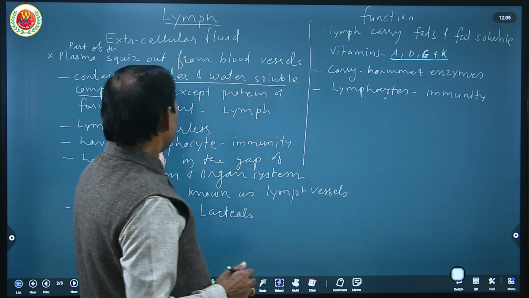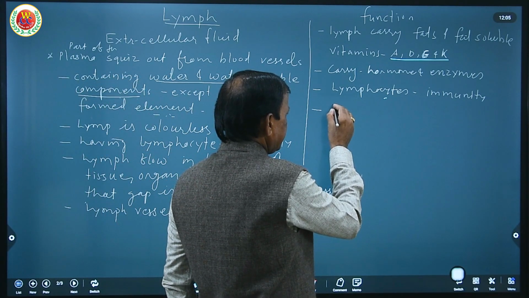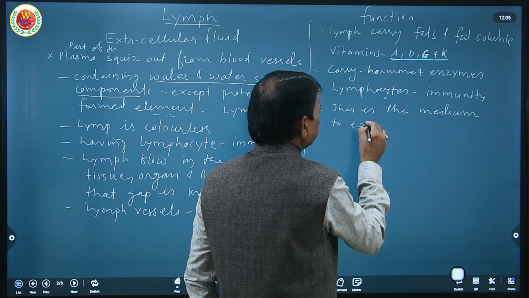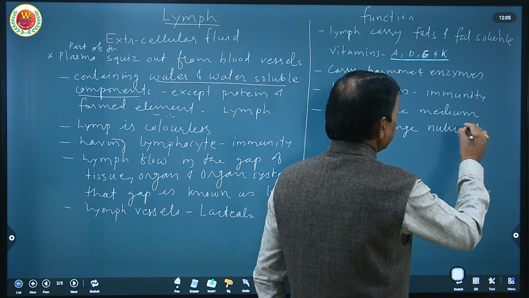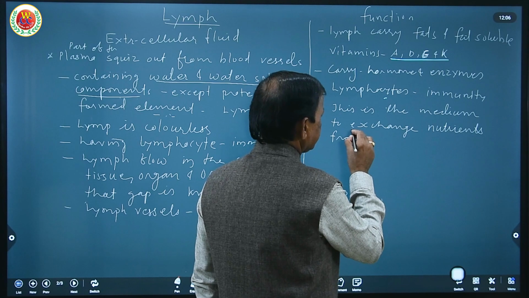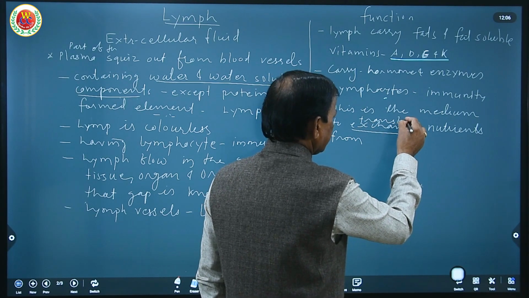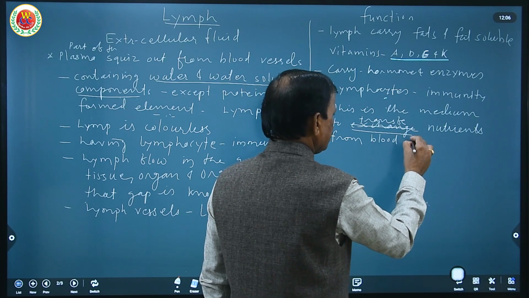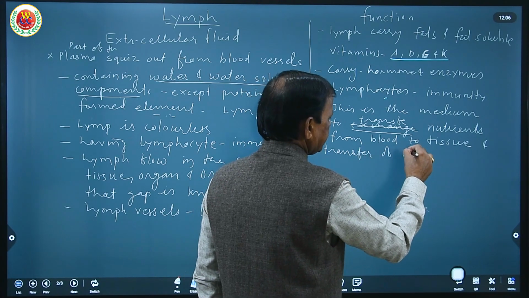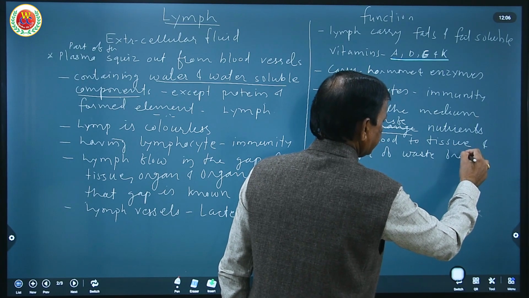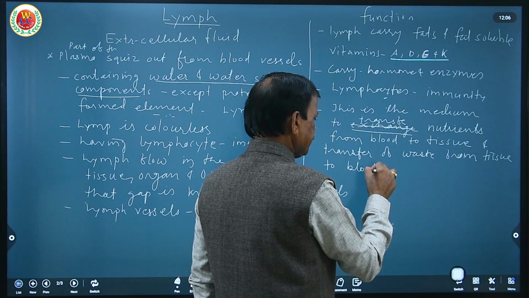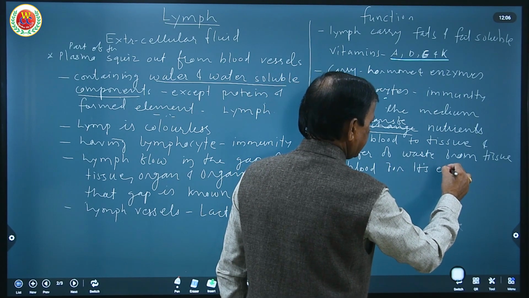Lymph is also the medium to exchange nutrients between blood vessels and tissue, that is, transfer of nutrients from blood to tissue, and transfer of metabolic waste from tissue to blood for its excretion.